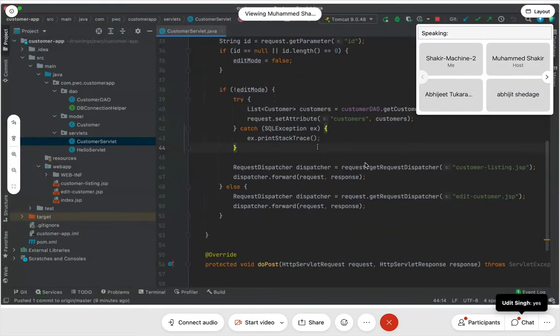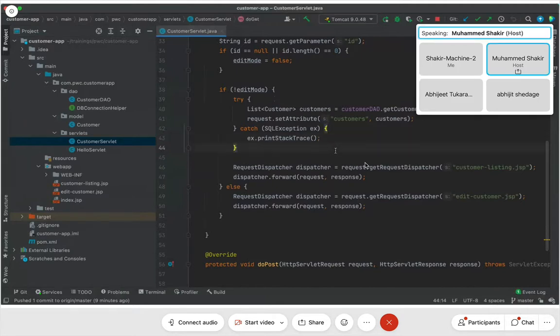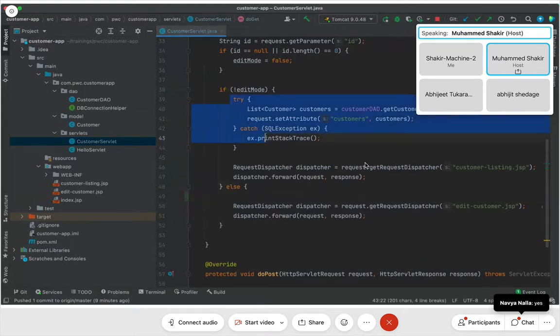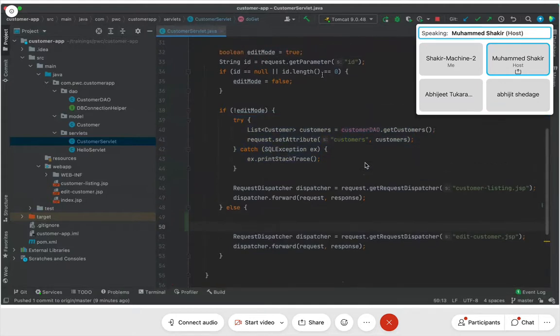Okay, so the next thing is this. Come on, let's start the next stuff here. What is it that we are supposed to do here? Like the way we have picked up all the customers and put them into the request, don't you think we will pick up that specific customer based on the ID that we have received in the request as a parameter? Note my words: we have received ID in the parameter, and hence we are here in the else part. If there is no ID, then we are not in the else part, and we end up retrieving everything. But here I will be retrieving only one single customer.